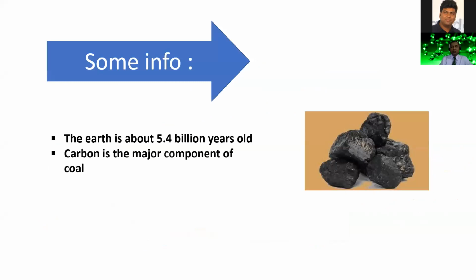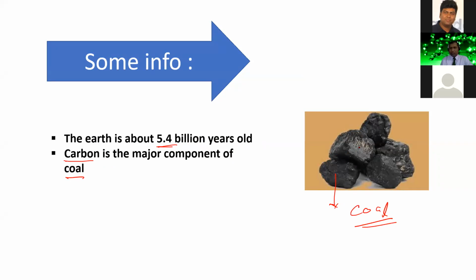Now, some information from the very beginning of the chapter: the earth is about 5.4 billion years old. Another piece of information for you is that carbon is the major component of coal. You see, this one is coal, and carbon is the major component of coal. This material is known as coal.